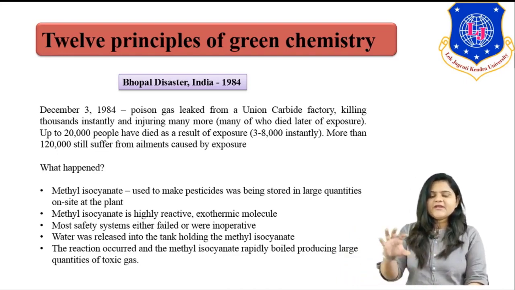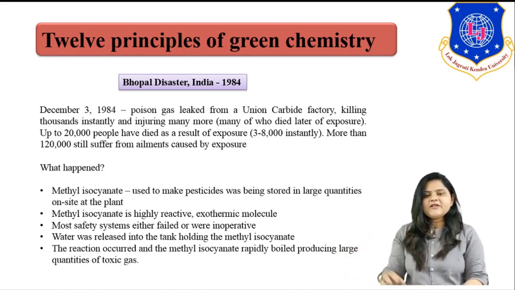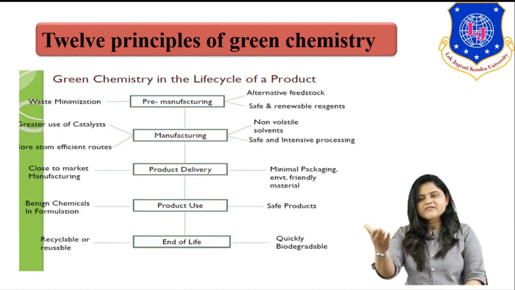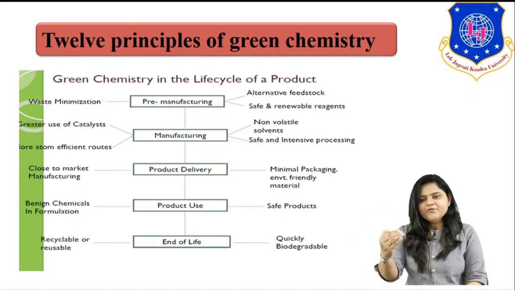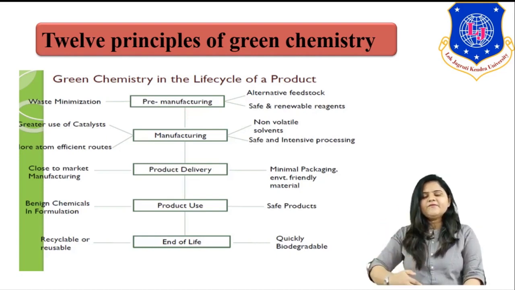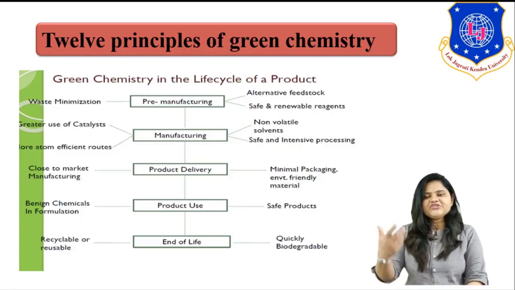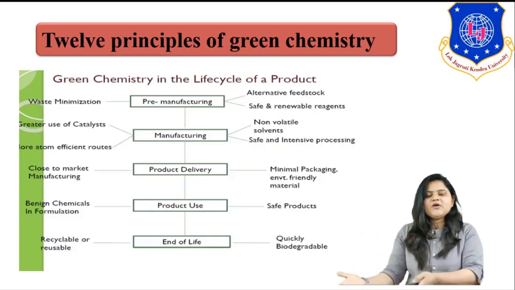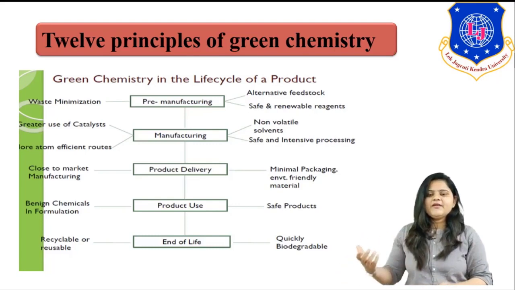So this was regarding all the principles of green chemistry. Ultimately we can apply these green chemistry principles throughout the life cycle of a product. From pre-manufacturing to the end of life, we can apply the green principles everywhere, so we can reduce the harmful effect on our environment and human beings, and this ultimately leads towards sustainable development.